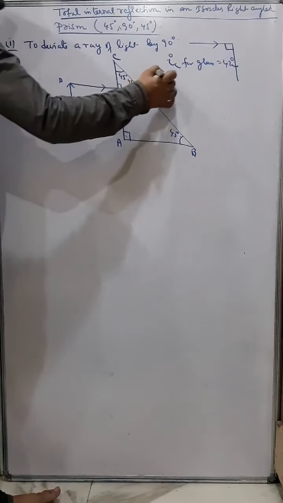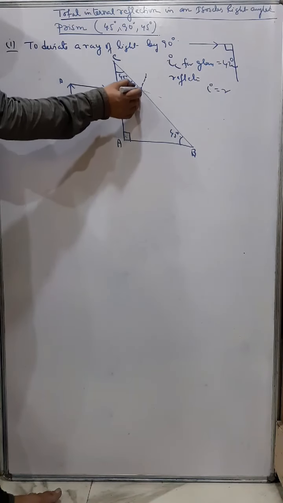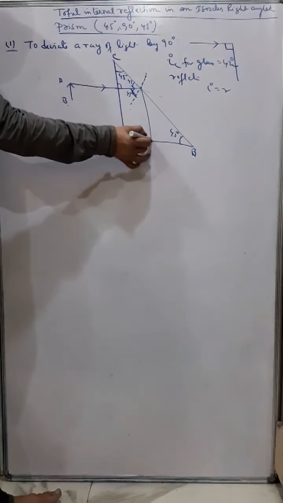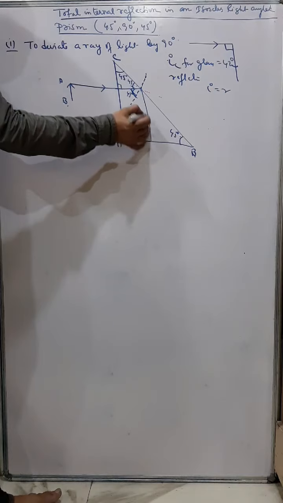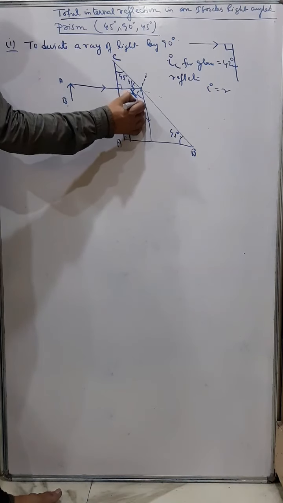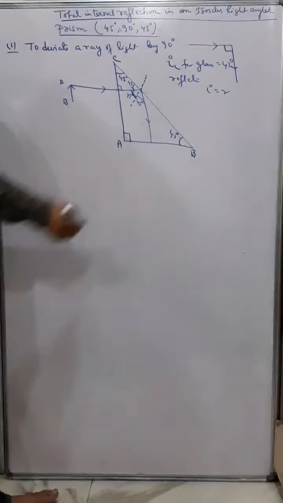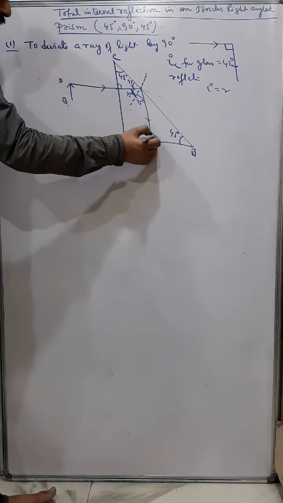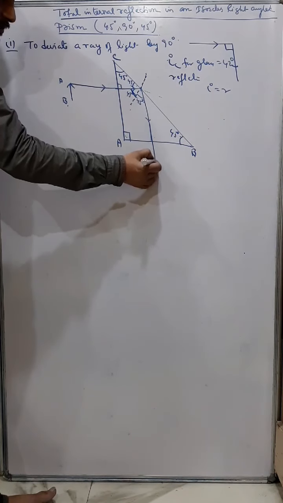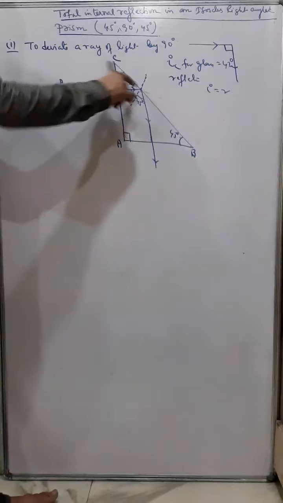And you know, in case of reflection, angle of incidence is always equal to angle of reflection. So therefore if this is 45, then this will reflect at 45 degree angle. And when it comes on this surface, again it's falling at 90, so it will go straight. So this is one ray, you can understand it has bent 90 degree.